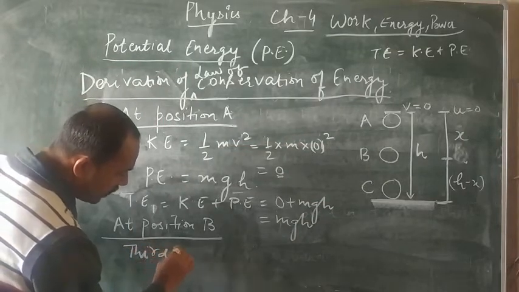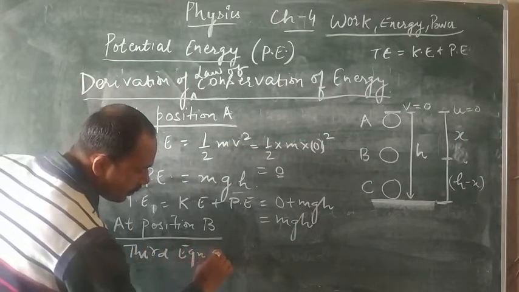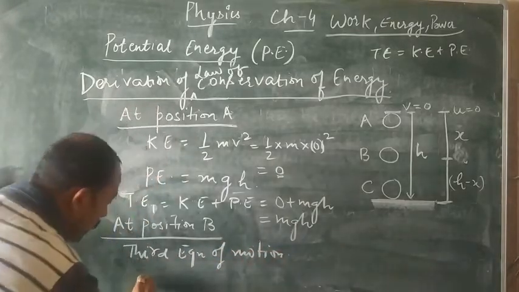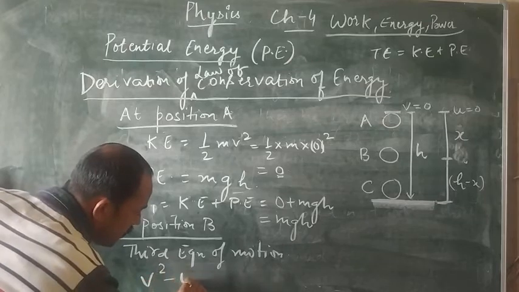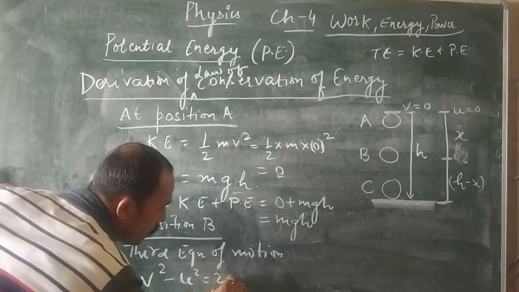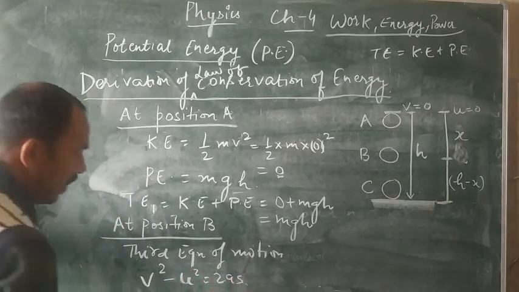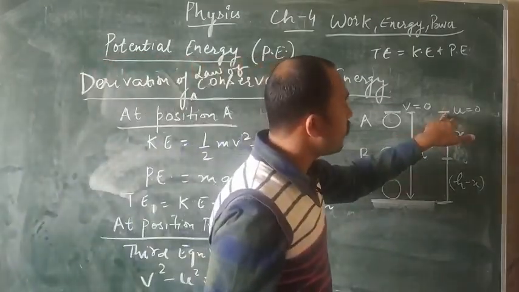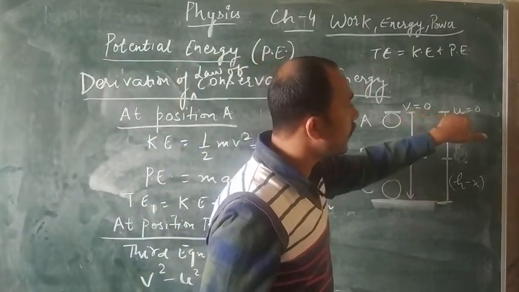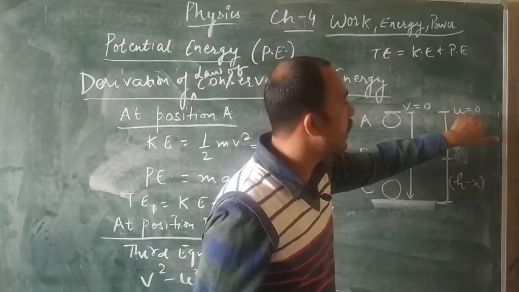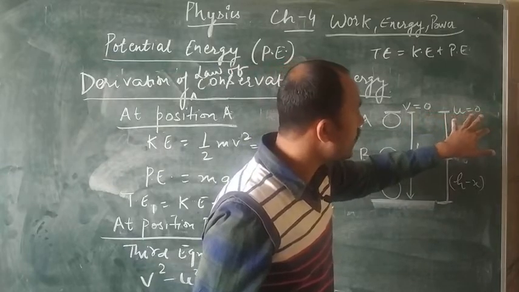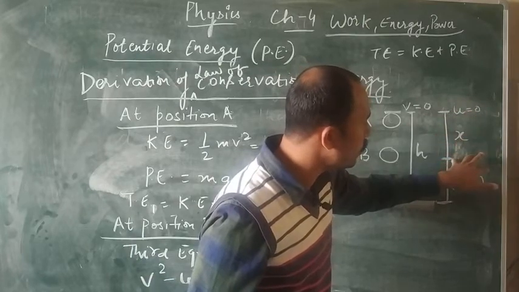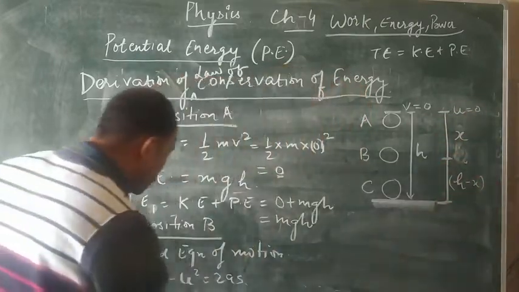What is the third equation of motion? v square minus u square equals 2as. We already discussed that the final velocity converted into initial velocity, that is also 0, and it possesses a certain velocity, then only it will be able to move from this position to this position.